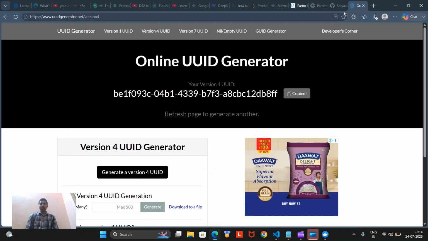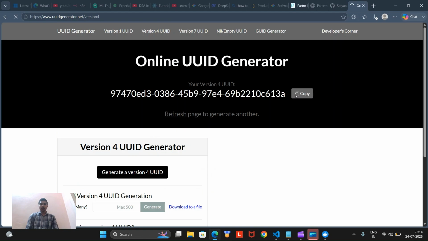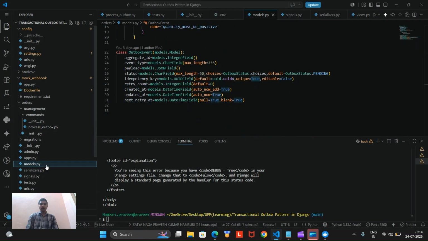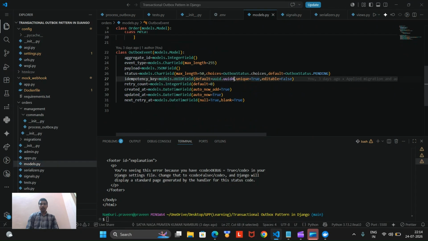You can simply generate a new one because we are using UUID 4. So that's why we need to generate that type only, because we explicitly mentioned in our models.py to use the UUID version 4.